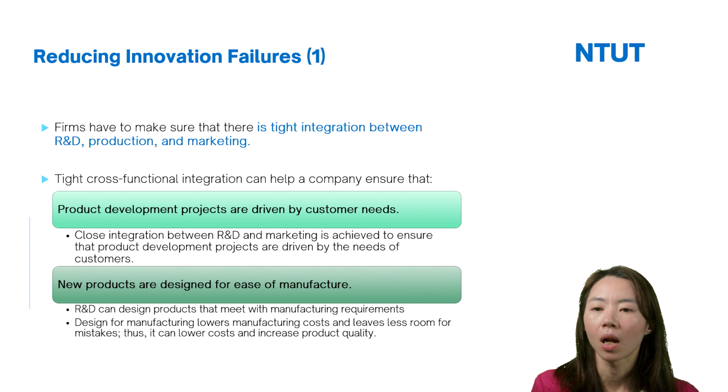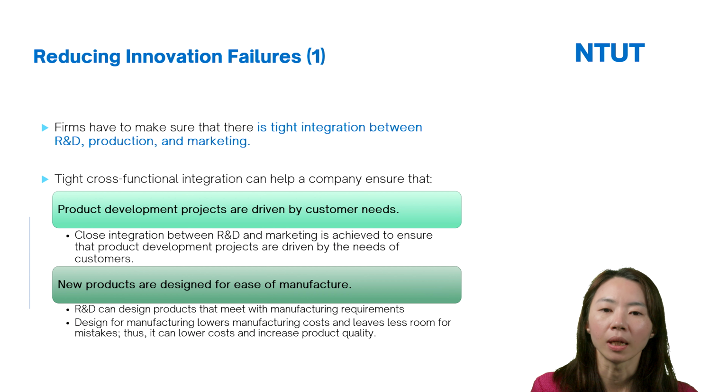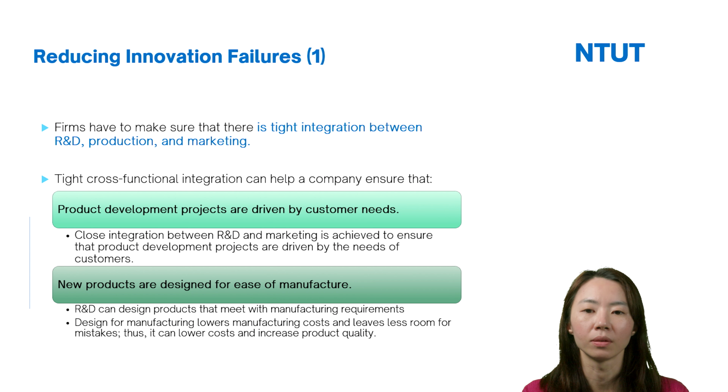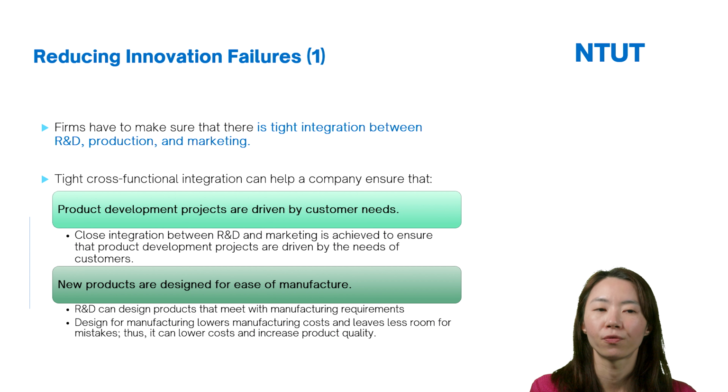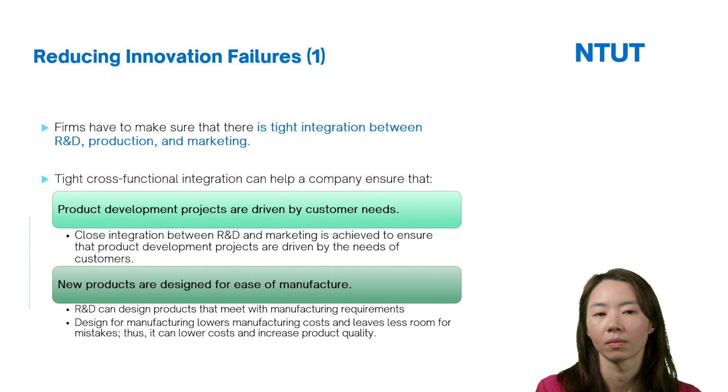So close integration between R&D and marketing is achieved to ensure that product development projects are driven by the needs of customers. In other words, with close integration between R&D and marketing, firms can provide appropriate products that meet customer needs and wants.